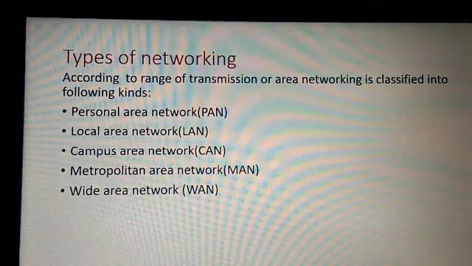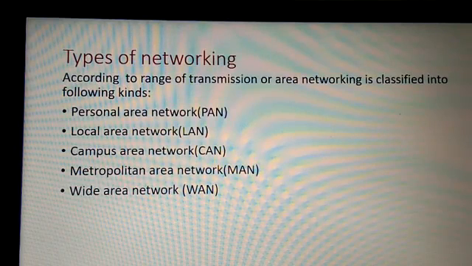Today I am going to tell you about the types of networking. Networking covers a wide range of distance as well as a specified least range of area. It can vary in number of devices connected to each other and it can transmit information worldwide in no time. Networking is classified into the following kinds, that is PAN, LAN, CAN, MAN and WAN.